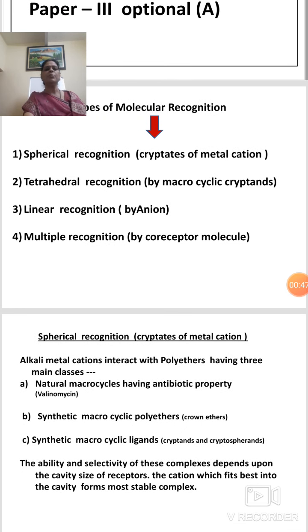There are 4 types of molecular recognition. Number 1, spherical recognition. This is by cryptate of metal cations. Number 2, tetrahedral recognition. This is by macrocyclic cryptanes. Number 3, linear recognition. This is by anions. Number 4, multiple recognition. This is by co-receptor molecules.